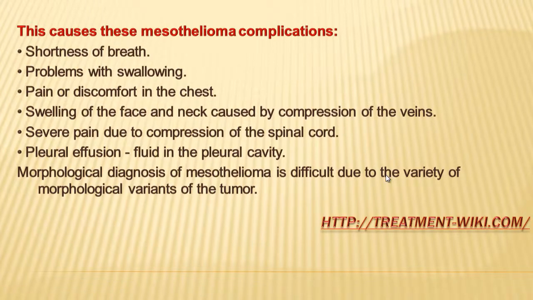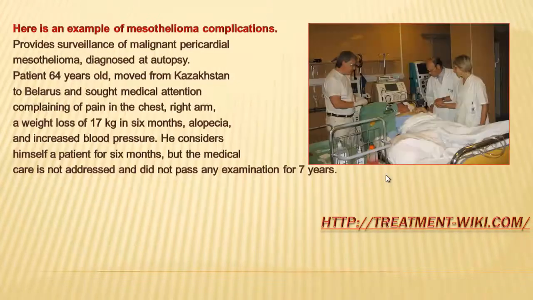Morphological diagnosis of mesothelioma is difficult due to the variety of morphological variants of the tumor. Here is an example of mesothelioma complications. Surveillance of malignant pericardial mesothelioma, diagnosed at autopsy. Patient 64 years old.